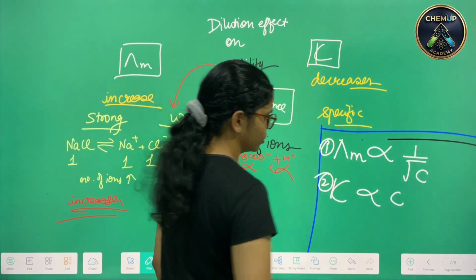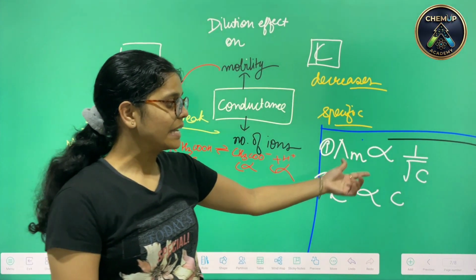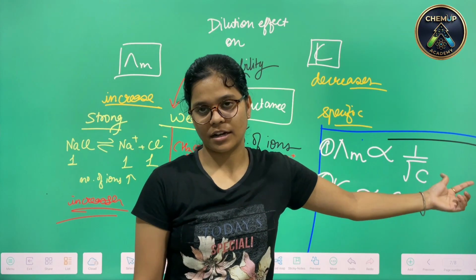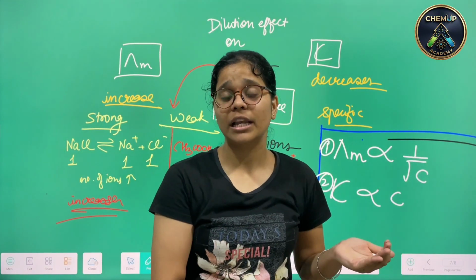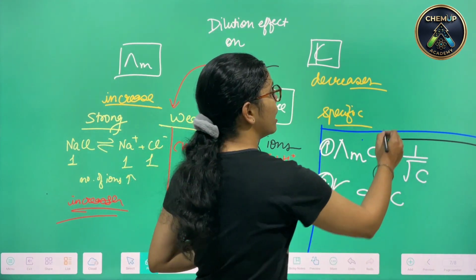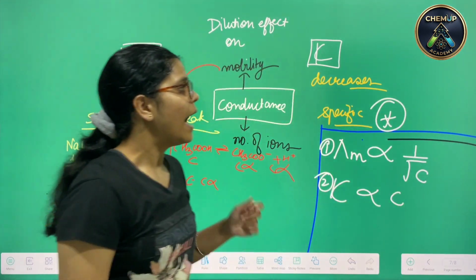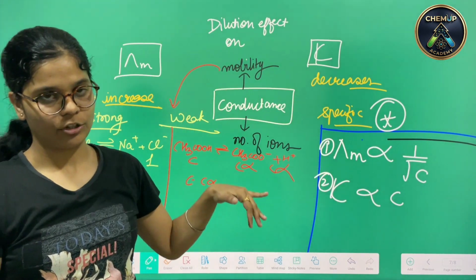Conclusion 1 and conclusion 2. As the molar conductivity increases, there shall be a decrease in the concentration. Also, if kappa increases, there shall be direct proportionality with the concentration. So this has to be marked as important, and this is all about the dilution effect.